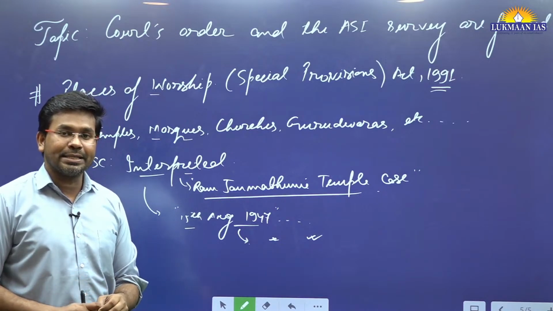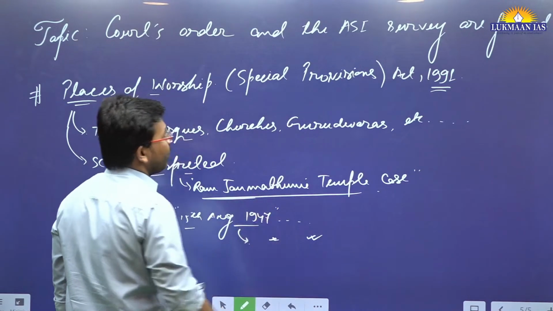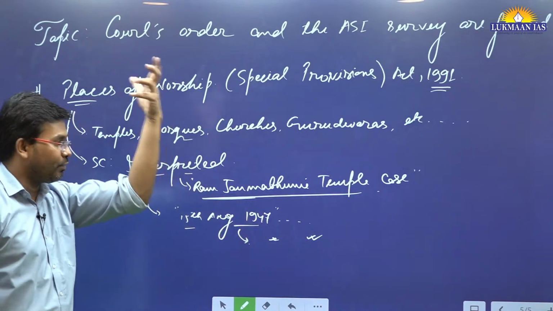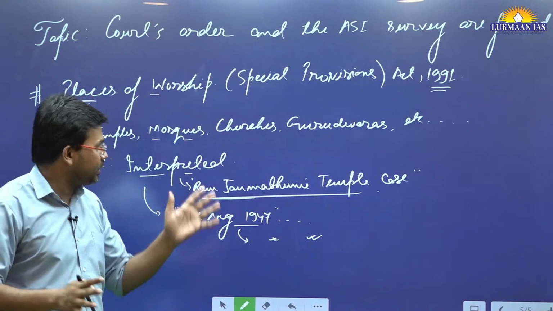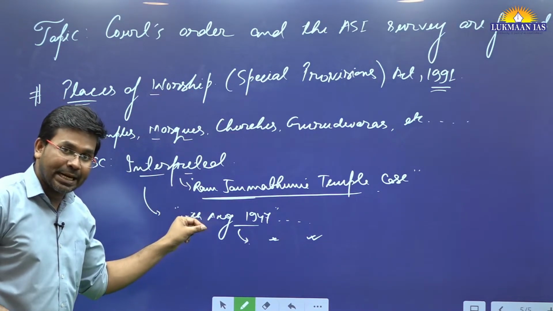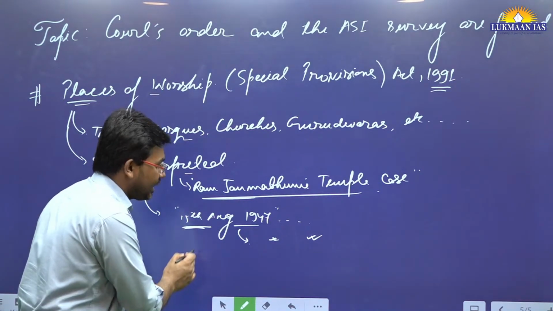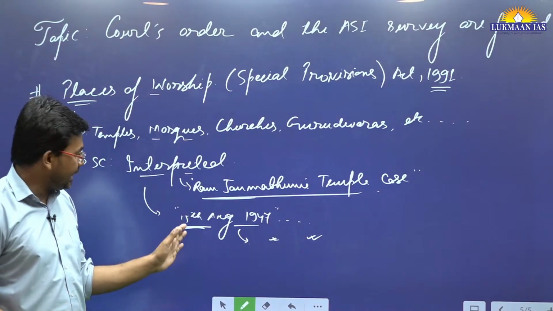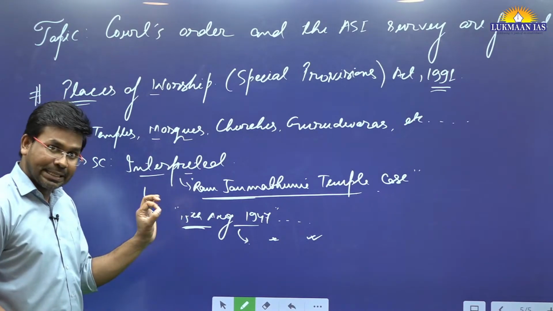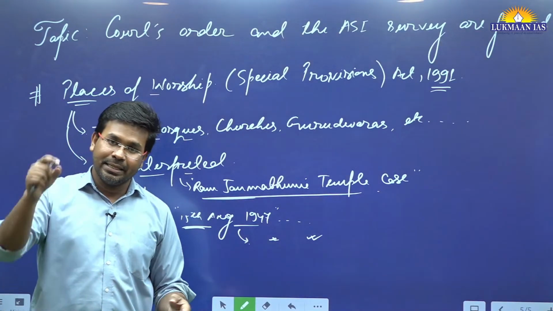The Supreme Court of India said there is just one exception to this, and that exception is the Ram Janmabhoomi temple case. In case of Ram Janmabhoomi, they have given a different verdict. However, the overall opinion of the Supreme Court of India was for the protection of the places of worship. So this article has also mentioned that all those places that are earlier mosque or temple will not be changed, if they have been in existence since 1947.